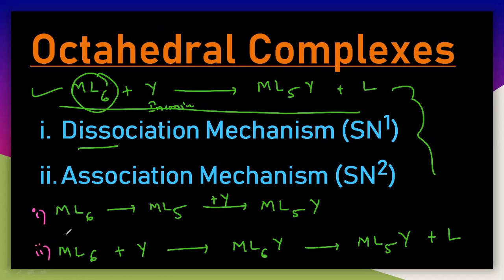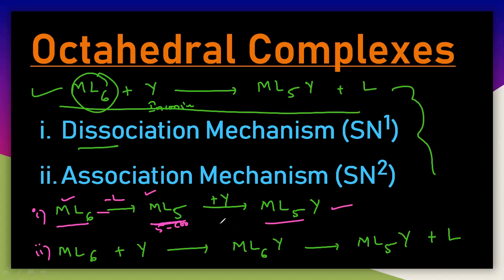See the difference. In the octahedral complex ML6, first it dissociates easily like this. ML6 is converted into ML5, which means one of the ligands is eliminated. One of the leaving groups dissociates from the complex and you get a five-coordinated complex. After the dissociation, the incoming ligand occupies the place of the sixth ligand, so you get the general product, which is again octahedral.